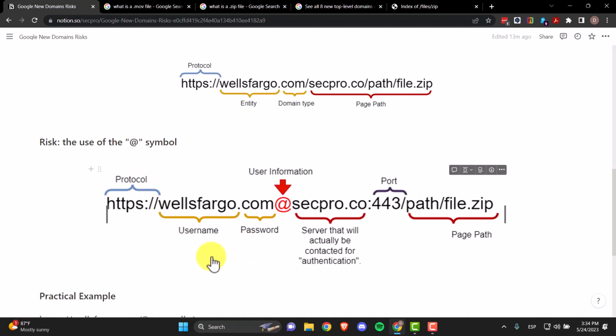As you can see, the protocol stays the same. Now, after the @ becomes this, which is the server that will actually be connected for authentication. So it will be redirected to this page. The port here is basically a ruse. You could say it's not needed, but you can put port 443 or 80 or any other port. This is just a ruse, and you have the page path.